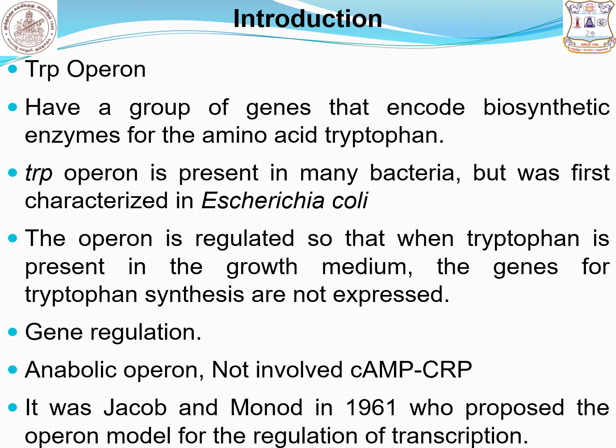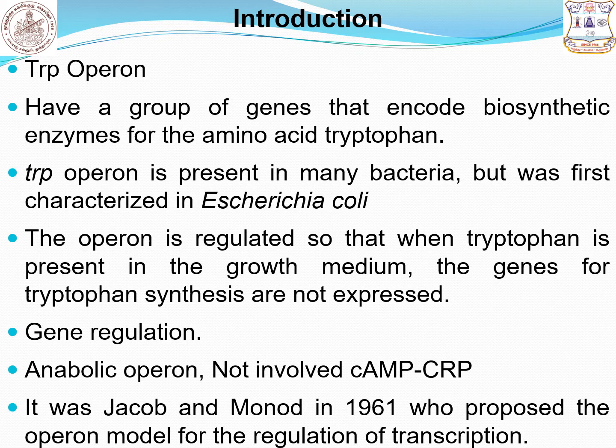The tryptophan operon is mainly present in a number of bacteria, but it was first characterized in Escherichia coli. What is the regulation of tryptophan operon? When tryptophan is present in the medium, the genes of tryptophan synthesis are not expressed. Similarly, when tryptophan is absent in the growth medium, the genes of tryptophan synthesis are expressed. So it is one of the simple examples of gene regulation.